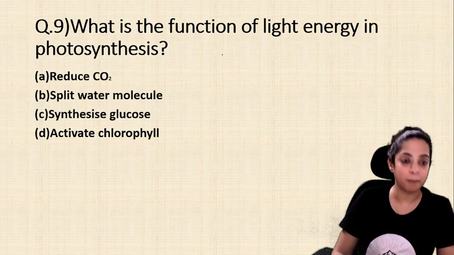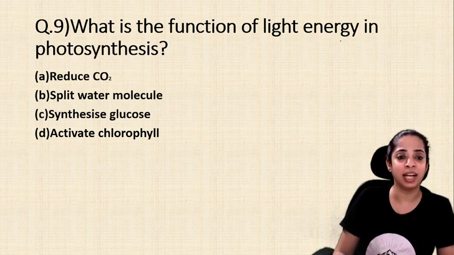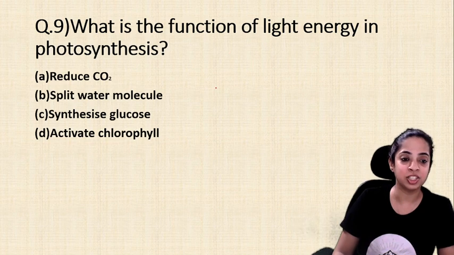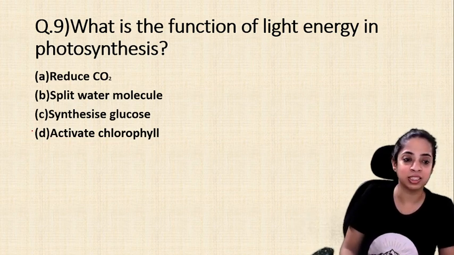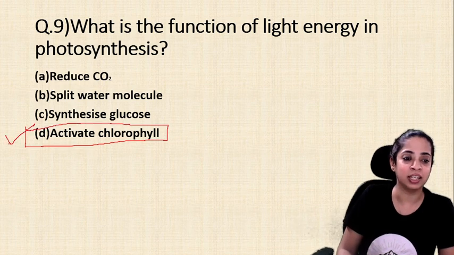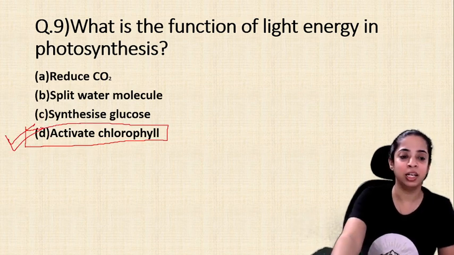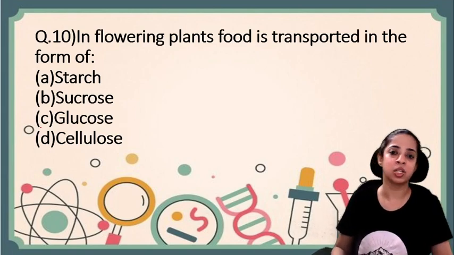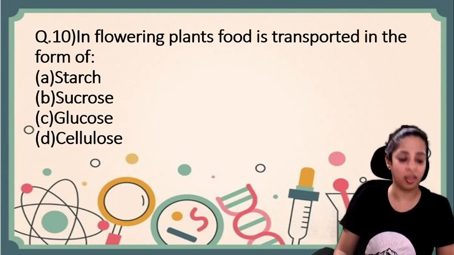Question number 9. What is the function of light energy in photosynthesis? So the function of light energy is to activate the chlorophyll. This is a very direct question. So the answer is D, activate chlorophyll. Clear to you children?